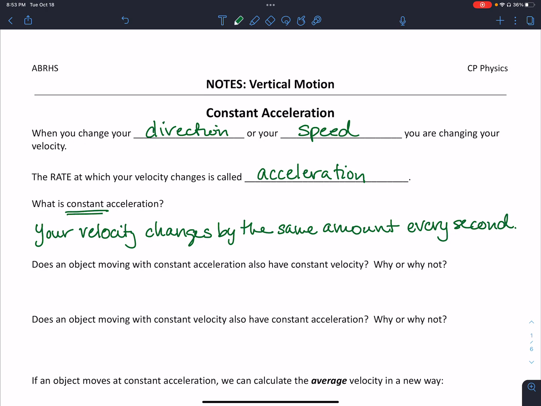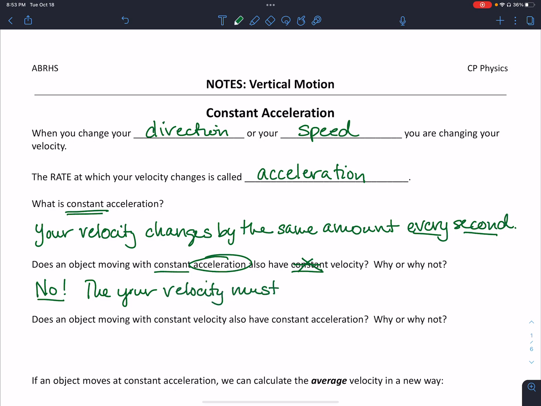So let's think about what that really means. Does an object moving with constant acceleration also have constant velocity? Why not? Well, if we have acceleration, we have to have changing velocity. We can't have constant velocity. So the answer here is no. If an object's moving with constant acceleration, then your velocity must also be changing. It's really important to keep that in mind. If you're accelerating at all, then your velocity is also changing.